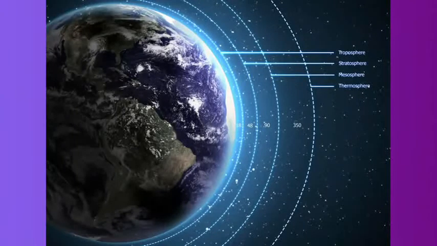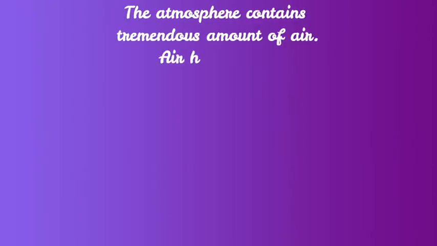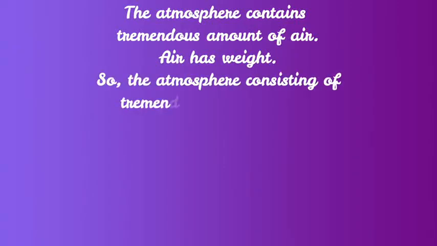We live on the earth and there is a lot of air above us. The layer of air above the earth is called atmosphere. The air in our atmosphere extends up to about 300 kilometers above the surface of earth. The atmosphere contains a tremendous amount of air. Air has weight. So, the atmosphere consisting of a tremendous amount of air has enormous weight.